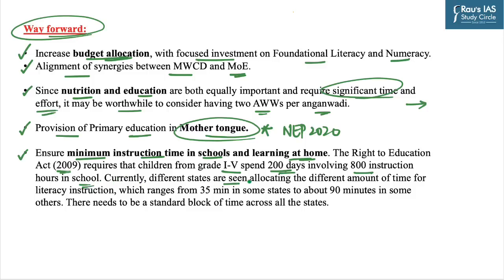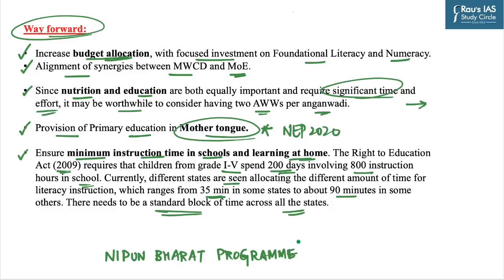Currently, different states are seen allocating different amounts of time for literacy instruction, which range from 35 minutes in some states to 90 minutes in other states. So there needs to be a standard block of time across all states to bring uniformity in the learning outcomes across different states. And finally, you can conclude with the Nipun Bharat program, which focuses on ensuring that every child in the country necessarily attains foundational literacy and numeracy by 2026. And you can also mention SDG 4, which talks about quality education, in your concluding remark.